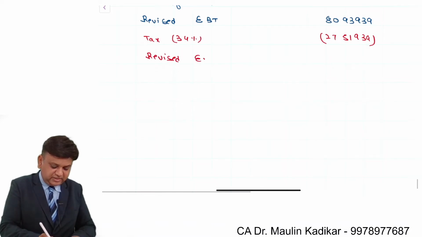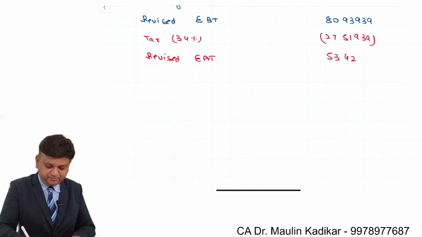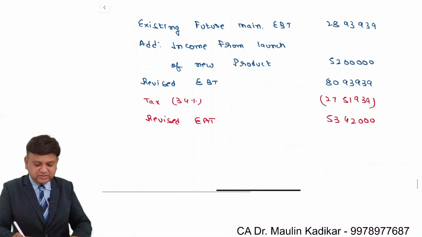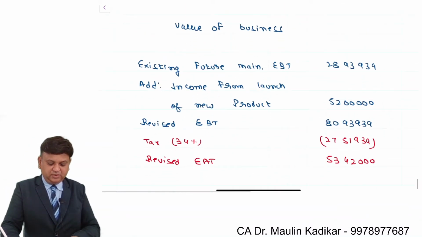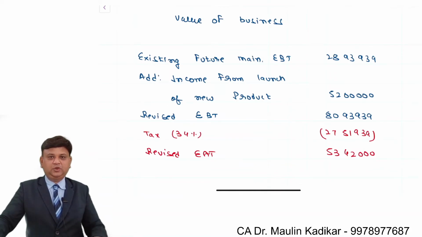So revised earning after taxes is 53 lakh 42,000. Now this is our future maintainable profit, and the same will be discounted in present value term to calculate value of the business.